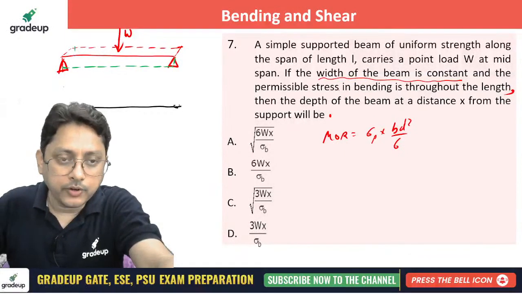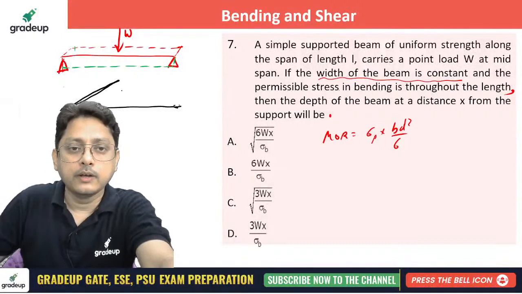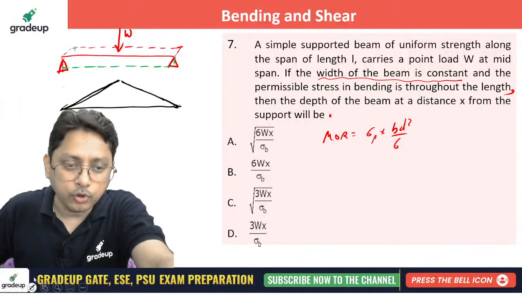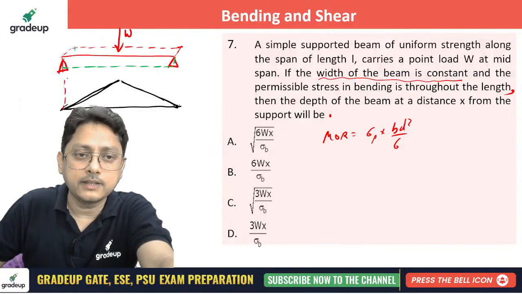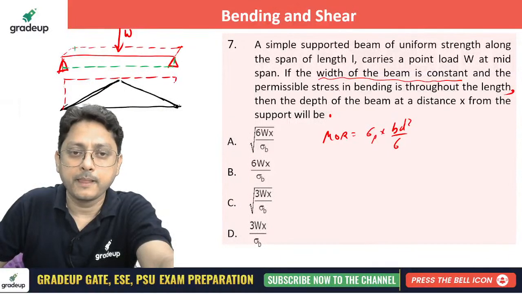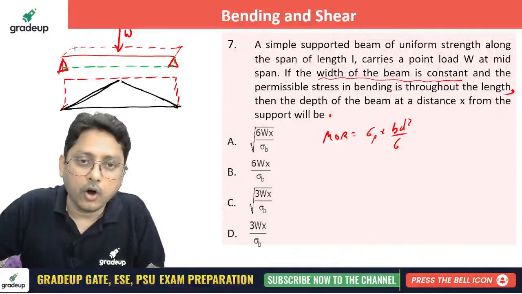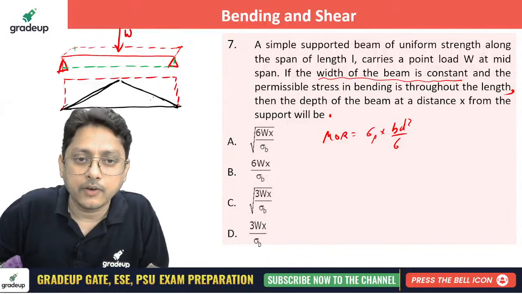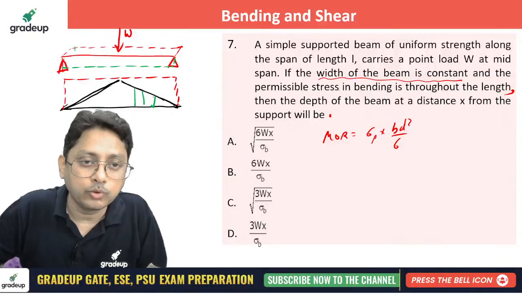Now when you are designing the beam, what will happen? You are designing it for the maximum bending moment. Suppose this is your maximum bending moment. If you keep the constant width throughout, this is the diagram for moment of resistance. The black one is the requirement of bending moment all across the beam, that is, the bending moment due to the applied load.